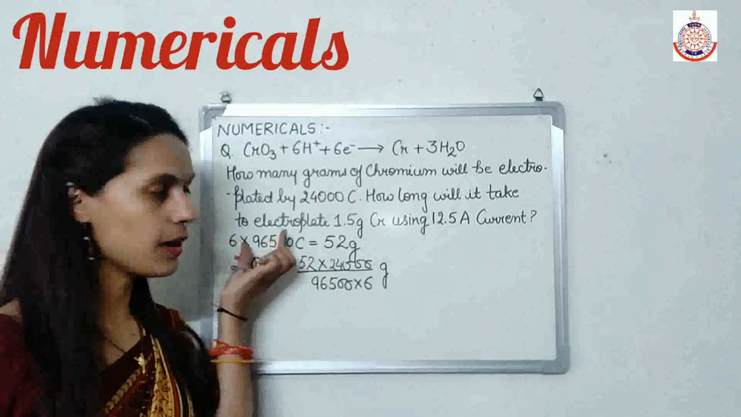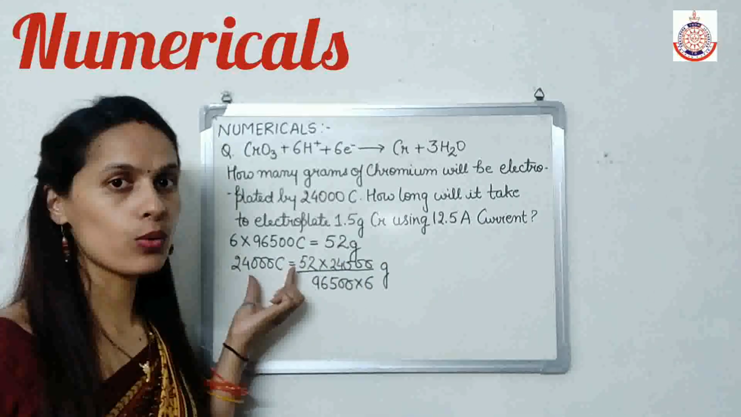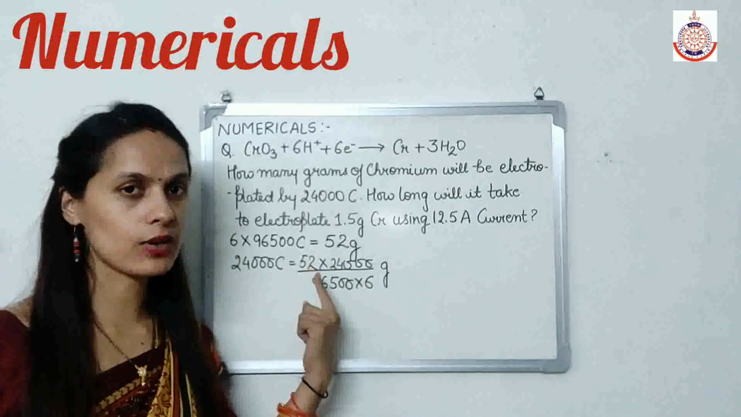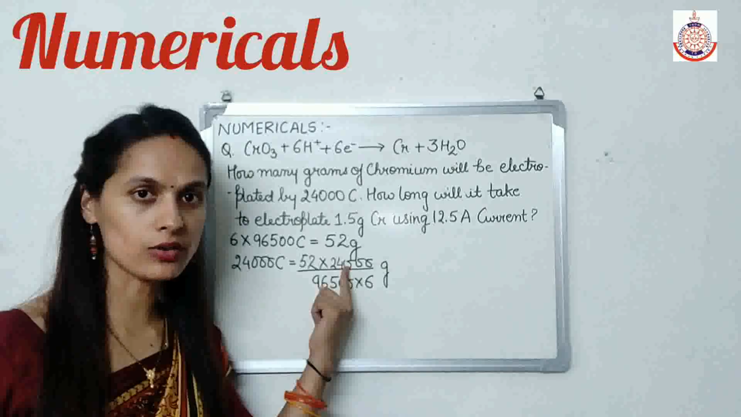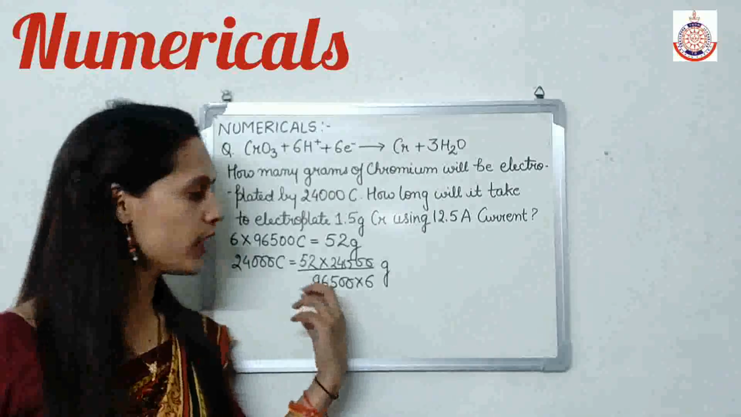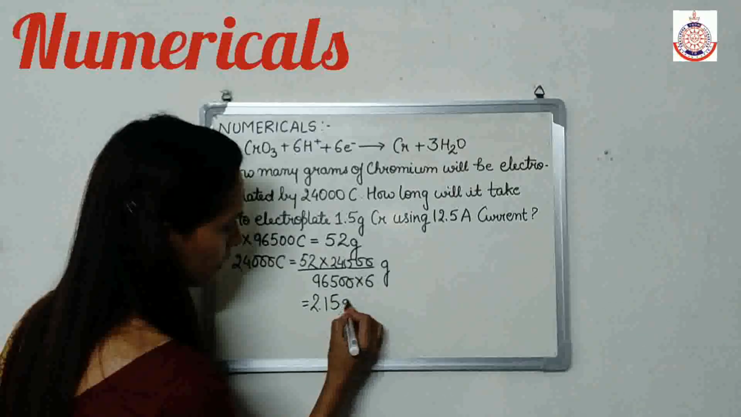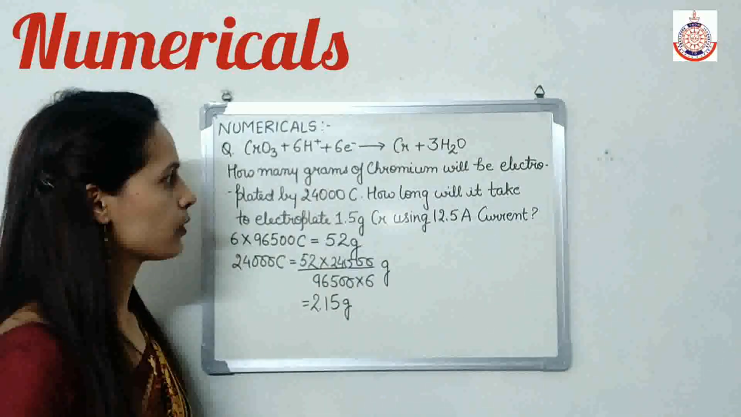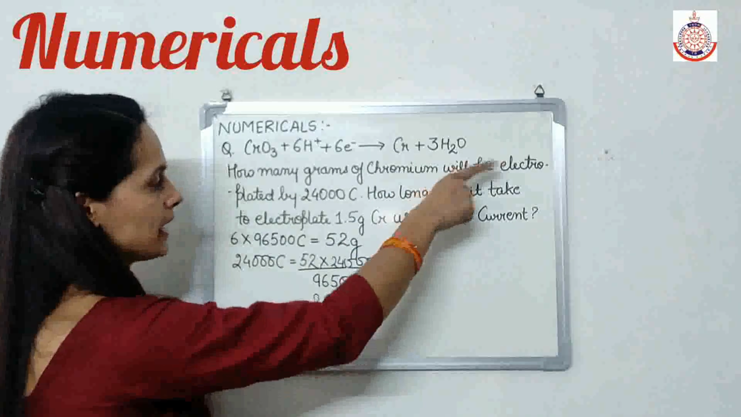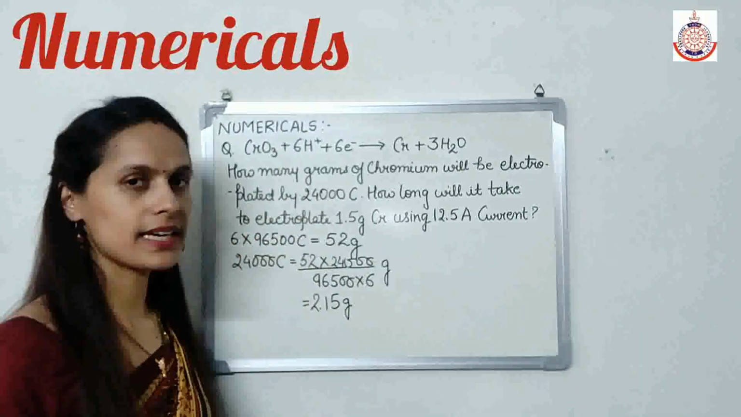With this amount of charge we get 52 gram chromium, but how much charge do we have? Only 24,000 coulomb. So how many grams will we get? That will be calculated by multiplying 52 with 24,000 and then dividing by 96500 multiplied by 6. And when we solve this, we get 2.15 gram. So 2.15 gram of chromium will be electroplated by 24,000 coulomb. In this way, we will get our first answer.